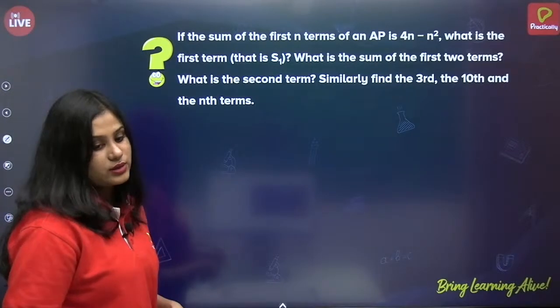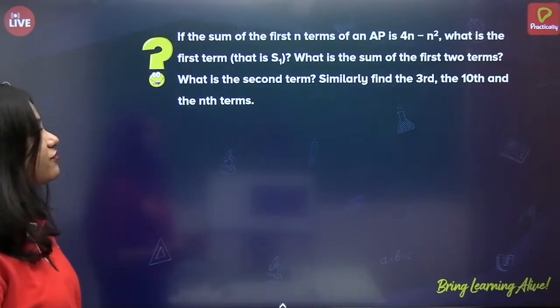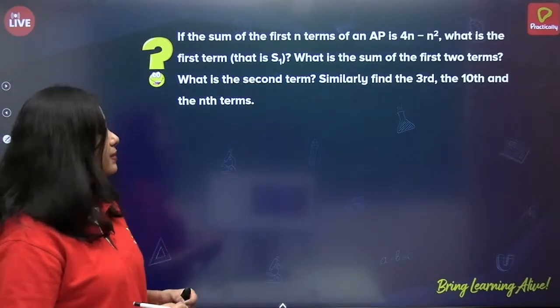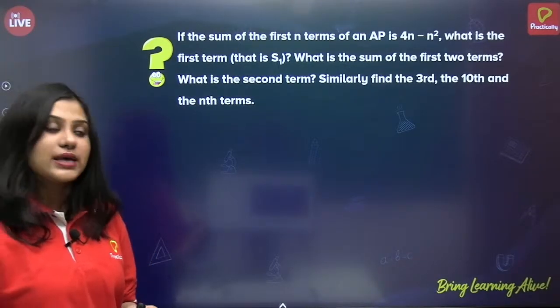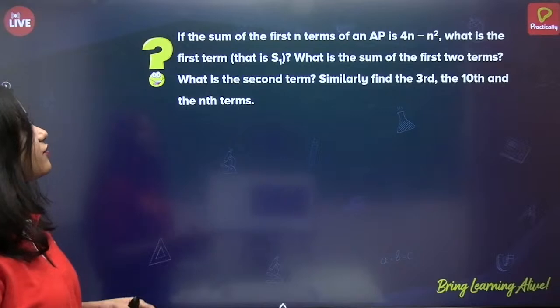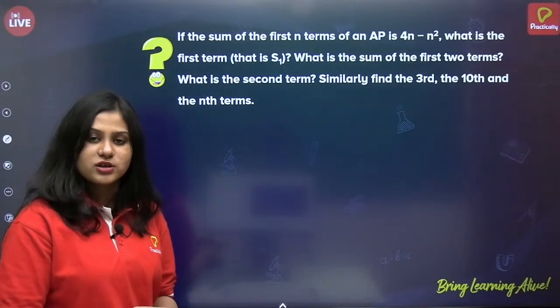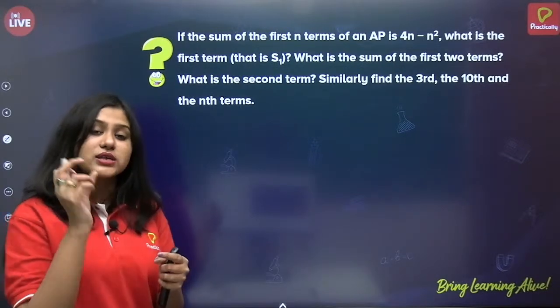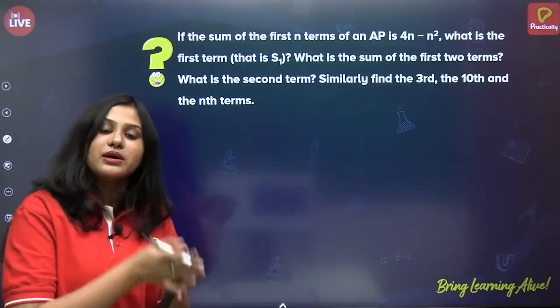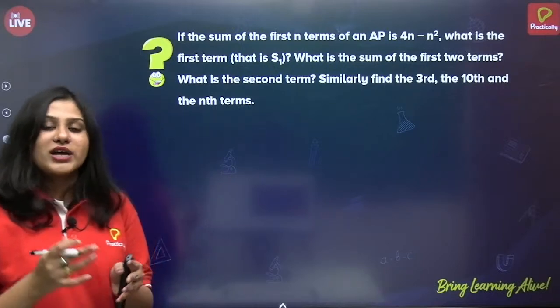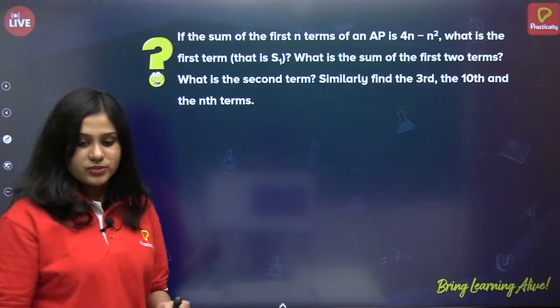Alright. Next. If the sum of the first n terms of an AP is 4n minus n square, what is the first term? That is S1. Why is S1 the first term? If you want to find the sum of the first term, it is nothing but the first term, correct? So, S1 is equal to A1, right?